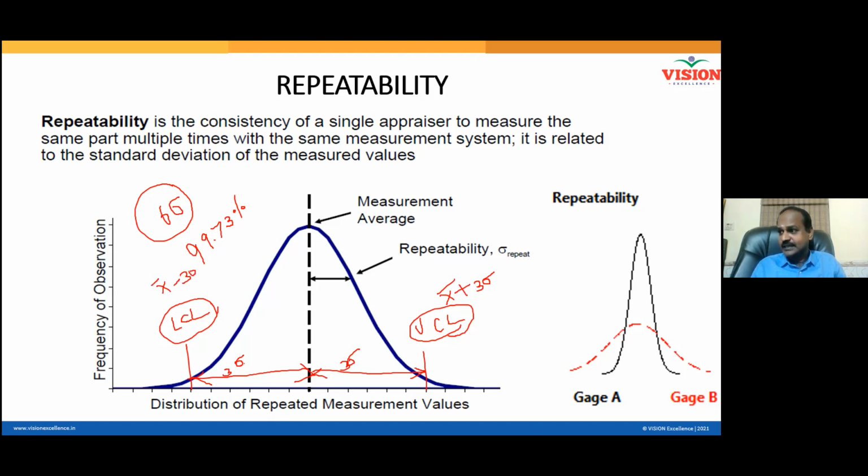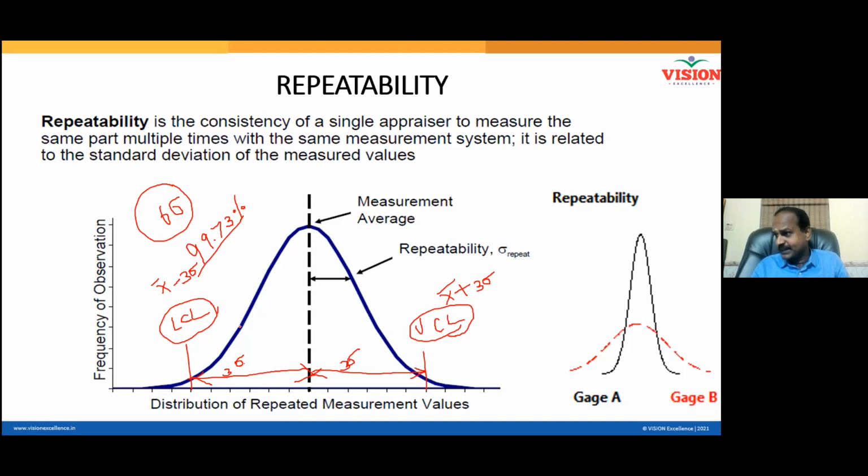Any business process, if you know average and sigma, you know everything about what your process is going to produce. Clear? If you know average and sigma from a business process, you can find out the capability of your business process. What kind of outputs are going to come out of your business process? You can predict only by knowing the average and sigma. But the average and sigma should be accurate, should be precise, so that your prediction can be better. Am I correct? Yes, sir. Good. So between upper control limit and lower control limit, 99.73% of the population will lie.